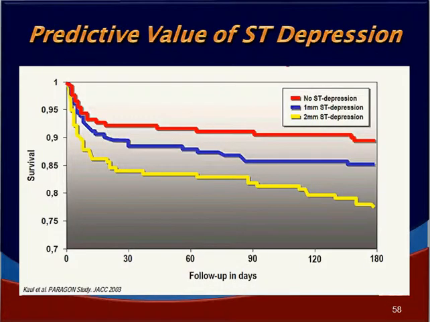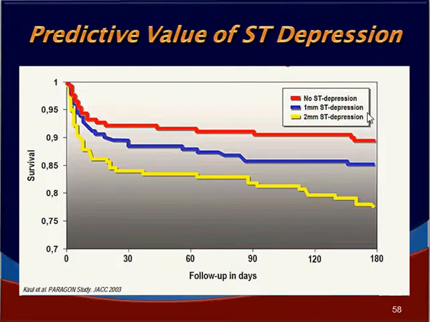Look at the predictive value of ST depression. Supposing there is no ST segment depression in the ECG, this is the mortality pattern. The survival at the end of 180 days or 6 months is as high as 94, 92, 93% in people who do not have ST depression.